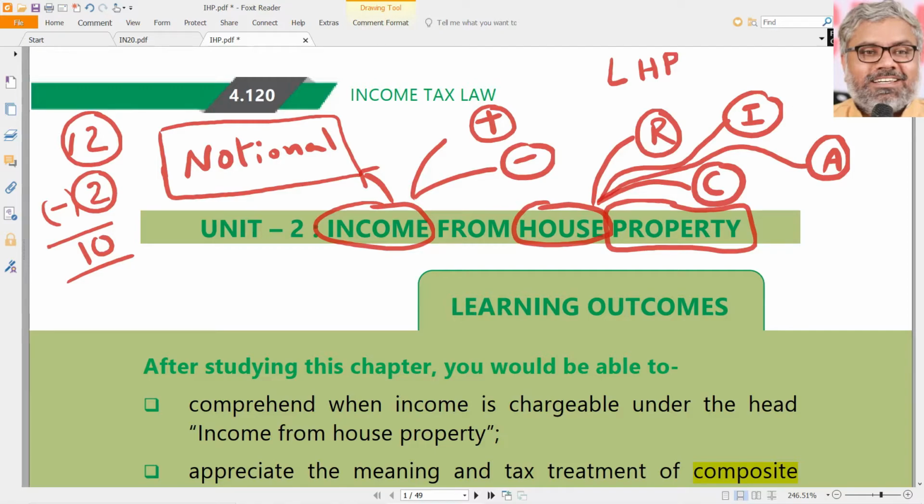If at all this property is used for agricultural purposes, for example, in a farmland there is a house popularly called farmhouse, or there is an outhouse within a farmland, or there is a storeroom within the farmland which is used for storage of say fertilizers, etc. Whatever it is, if it is used for agricultural purposes, then it is not taxable.